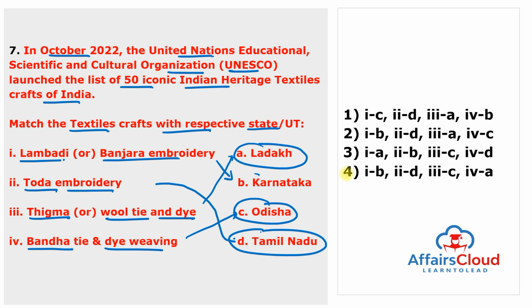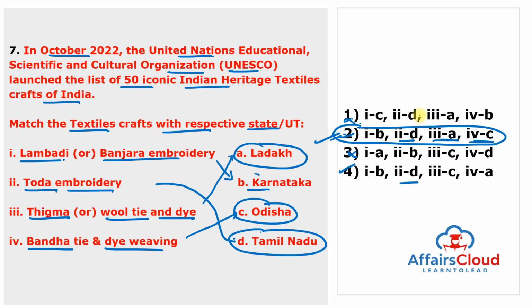So first match with the D and first match with the B, and this can be the answer, this cannot be the answer. Second, Toda embroidery belongs to Tamil Nadu, and then this is D, both are D. Next is Thigma wool tie and dye, it belongs to Ladakh, so it can be A, and 4 is C. So this is the answer. So second is right answer.